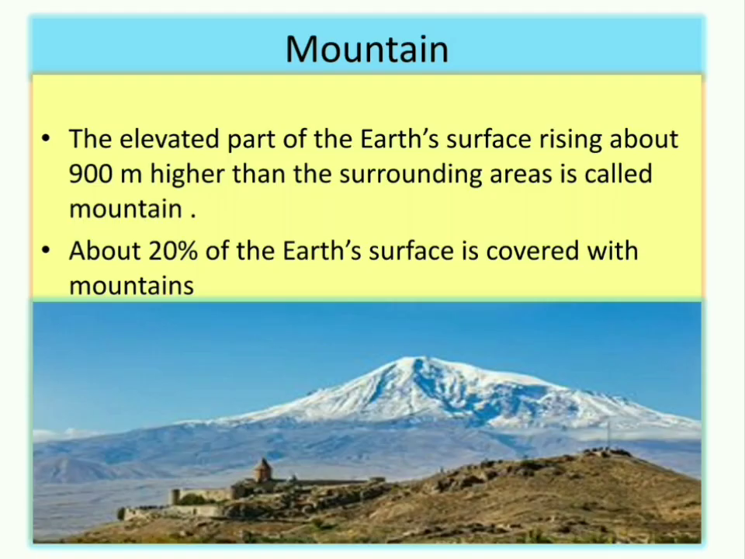Mountain. The elevated part of the earth's surface rising about 900 meters higher than the surrounding areas is called mountain. So, mountain is an uplifted or raised part of the earth's surface which rises about 900 meters higher than the surrounding areas. About 20% of the earth's surface is covered with mountains.